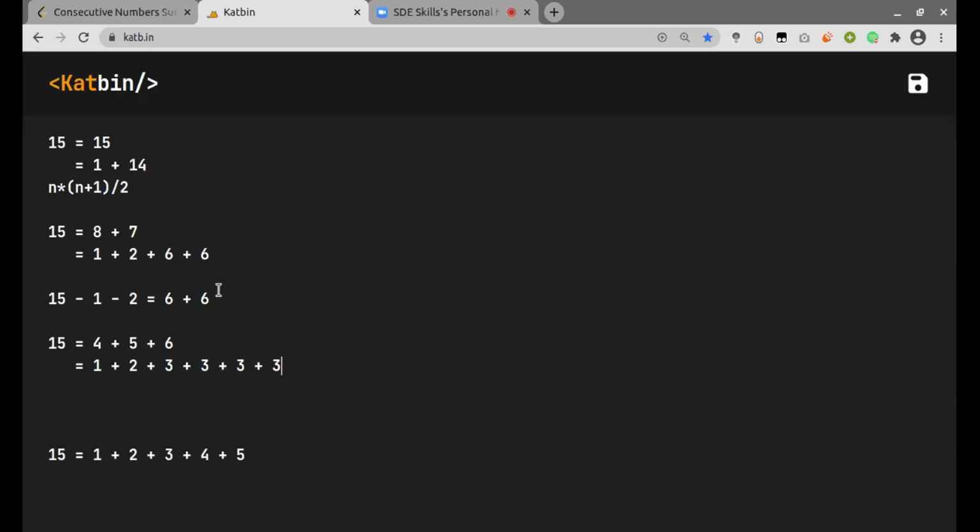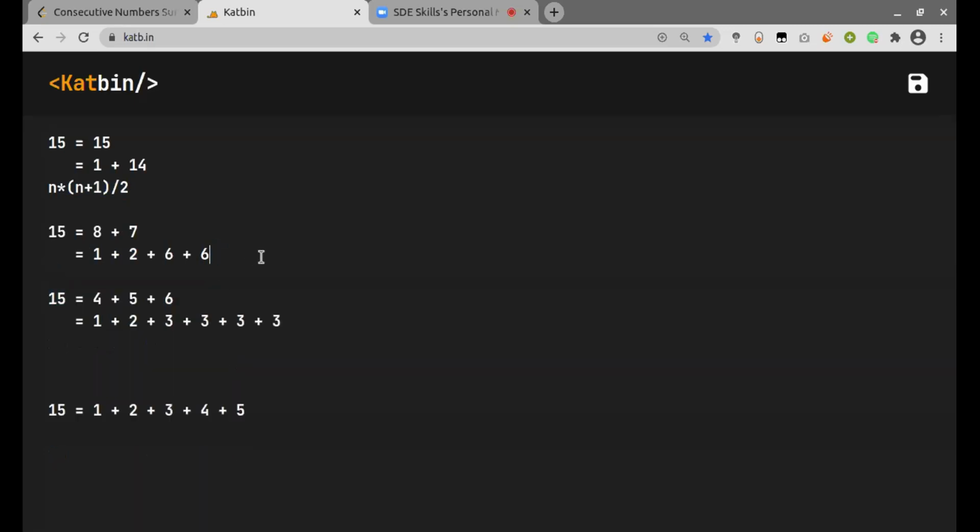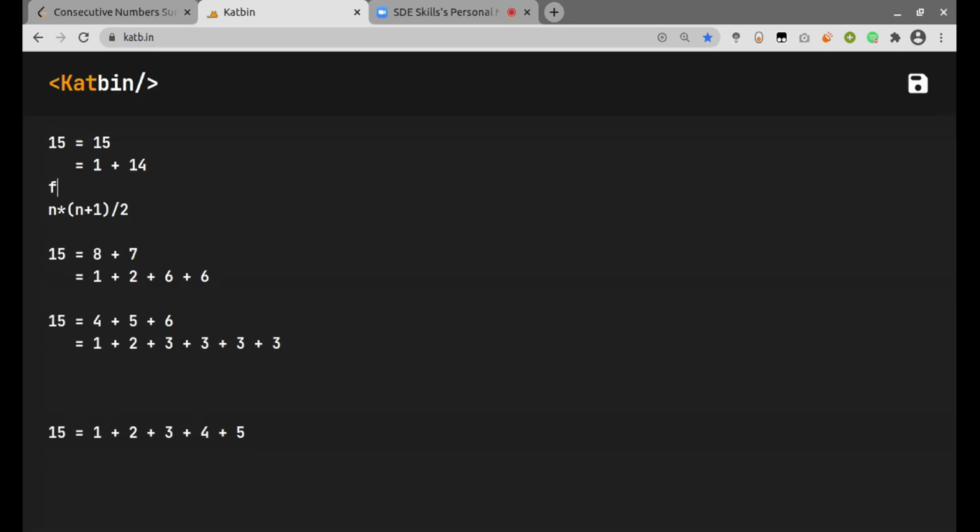So the general idea will be: I will start iterating, so for n in range 1 to capital N for the given number, and then I'll find this value.